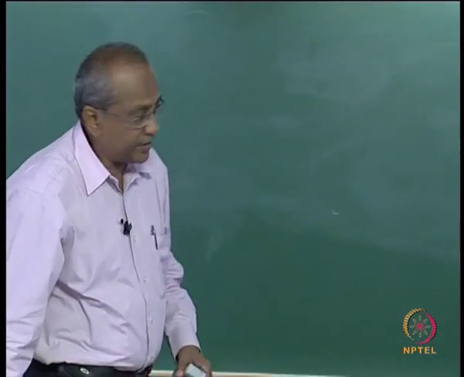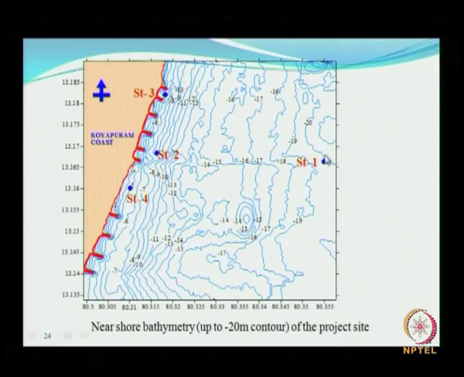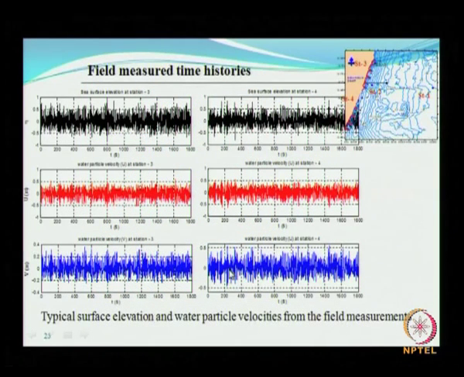Some of the stations are located here. We had the measurement of waves and other parameters here, and this is station 2, station 3, station 4. So this is within a groin field. All this red color indicates the groins. So this is station 4.